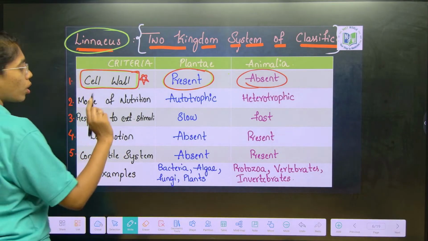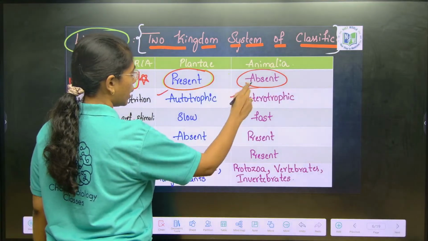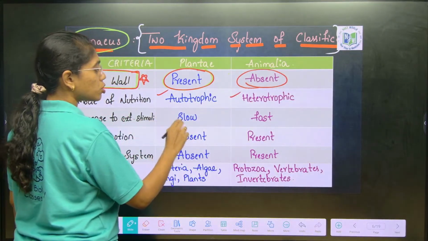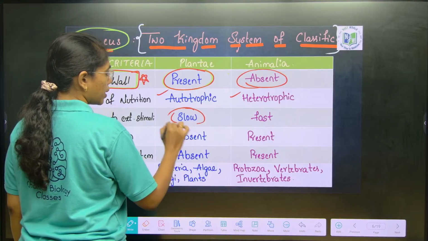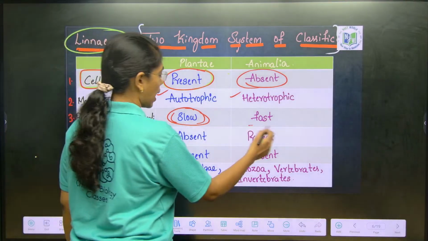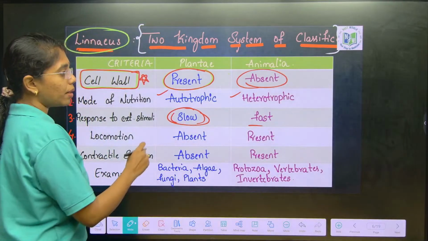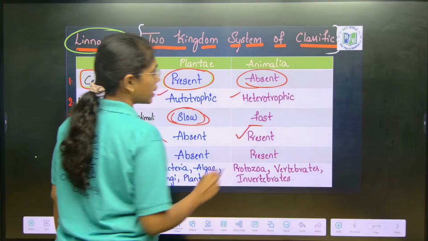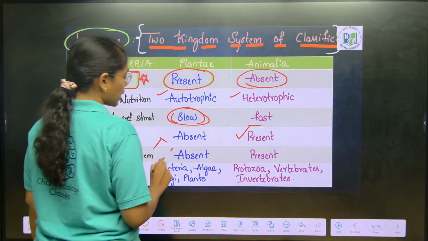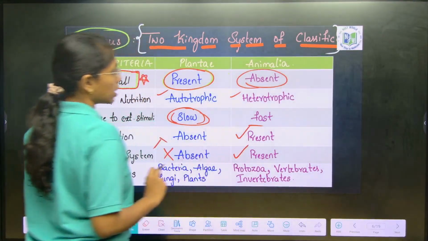Next, mode of nutrition will be autotrophic here, heterotrophic here. Response to external stimuli, organisms will respond slow in kingdom Plantae and fast in Animalia. Locomotion is completely absent in the kingdom Plantae and it is present in Animalia. Contractile system is absent here, it is present in Animalia.